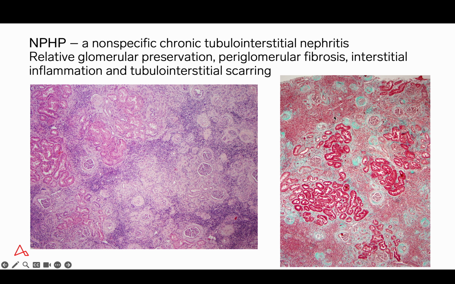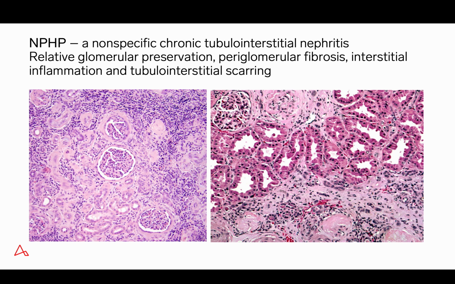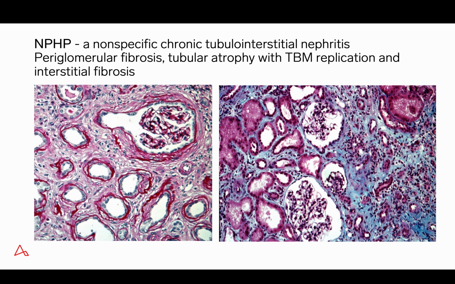Here on trichrome stain, again, we can see fibrosis in the areas of atrophy, although it's not as prominent in the areas of intense inflammation. Here's a little closer look at a typical case of nephronophthisis, again showing the interstitial inflammation. In this area, all of the tubules are atrophic with interstitial fibrosis, and yet again there's relative sparing of the glomeruli. Many glomeruli will ultimately undergo glomerulosclerosis, as we can see in the right-hand panel, but still, even in end-stage disease, some degree of glomerular preservation is quite common.